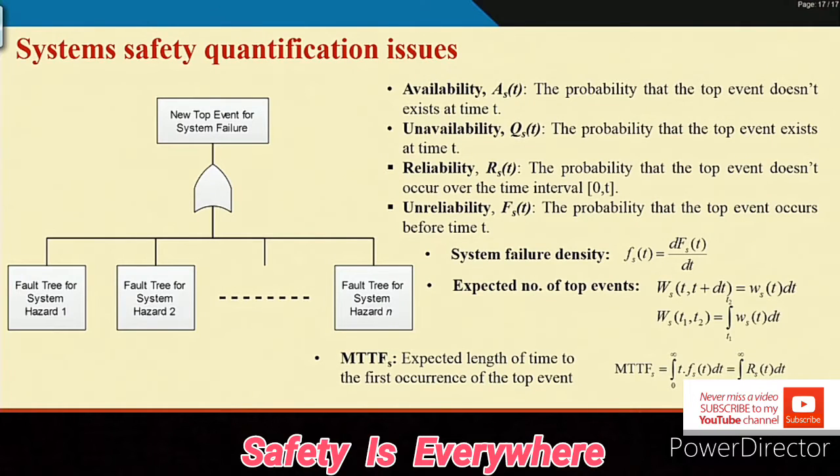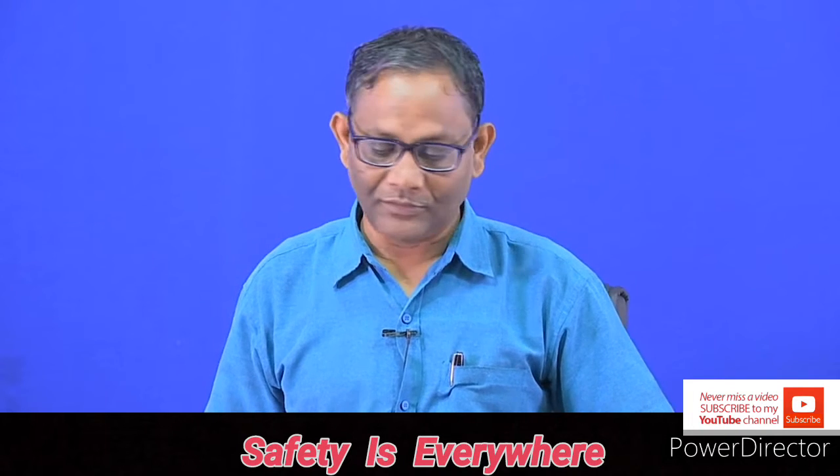So the parameters of interest are availability, unavailability, reliability, unreliability, system failure density, the expected number of top events, unconditional failure intensity for the system, and also mean time to failure for the system. You know all those definitions from the component failure point of view.